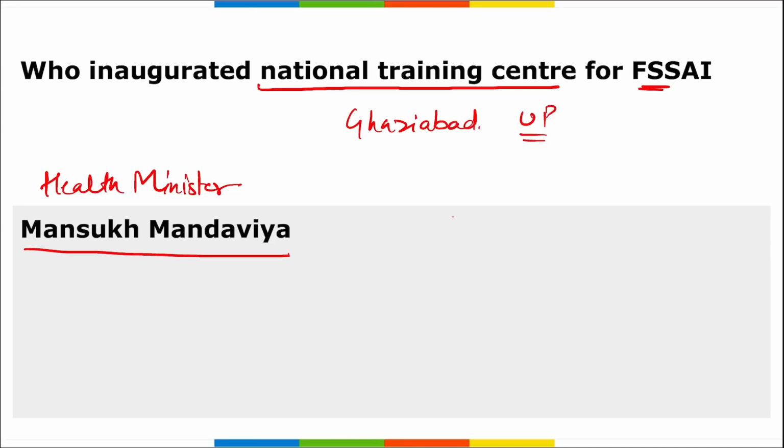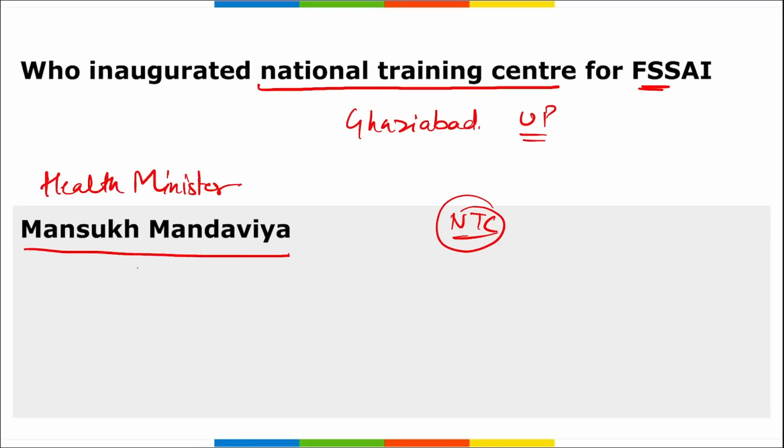Correct? Important. This new training center of FSI will provide structured instruction, practice, and learning experiences to bridge the gap between existing knowledge and desired knowledge in the field of food safety and standards. Correct? As mandated by Food Safety and Standards Act of 2006 and FSS rules of 2011, FSI is responsible for providing training to individuals that are involved in food businesses, that include your operators, employees, food safety operators, and designated officers. Correct?